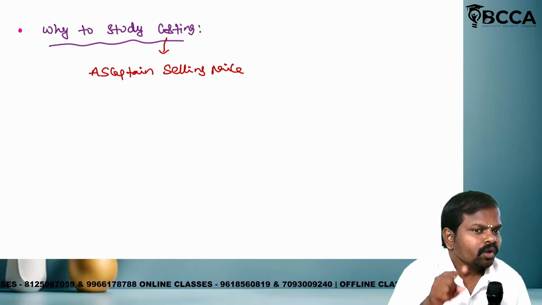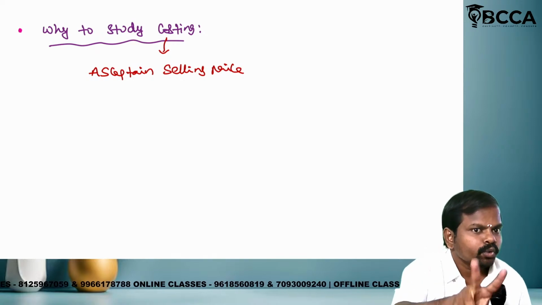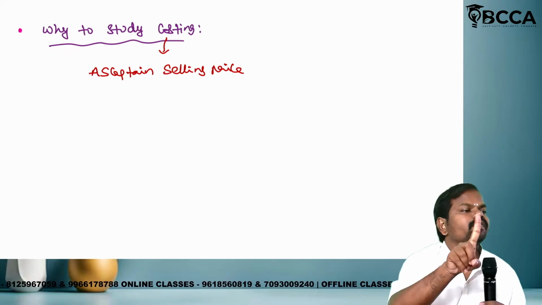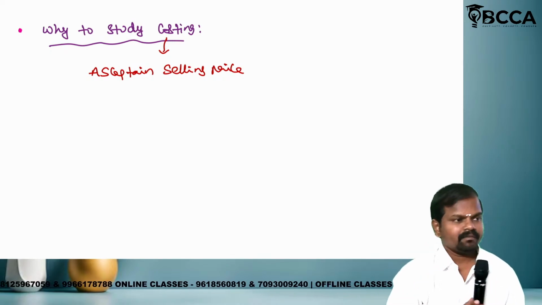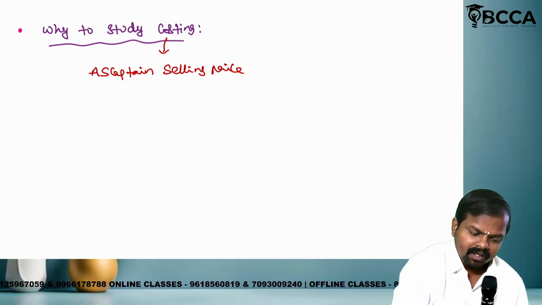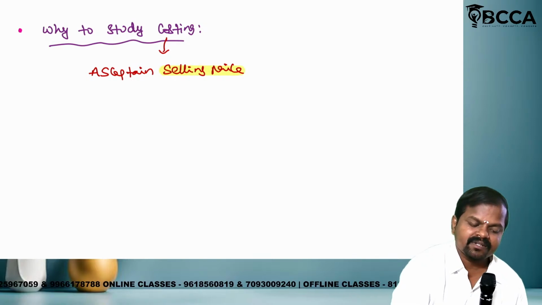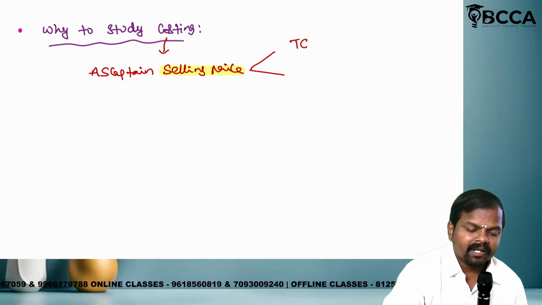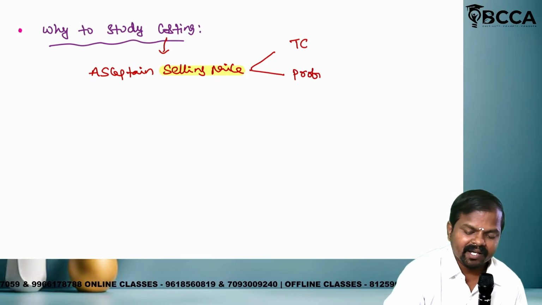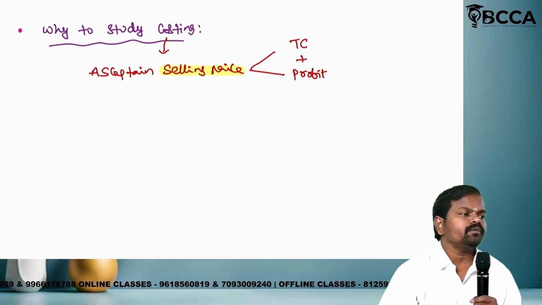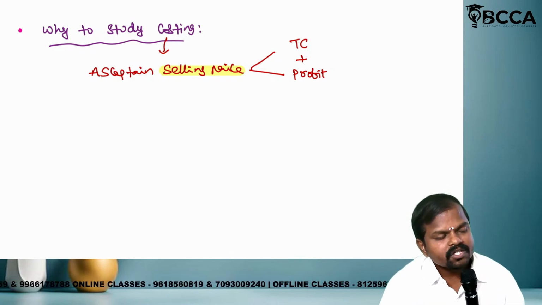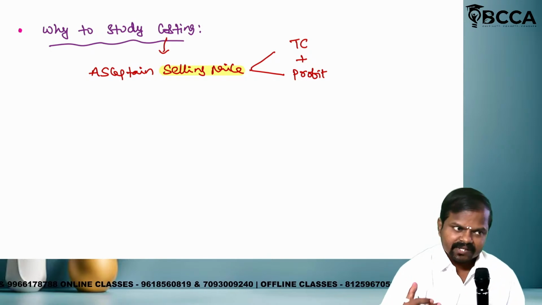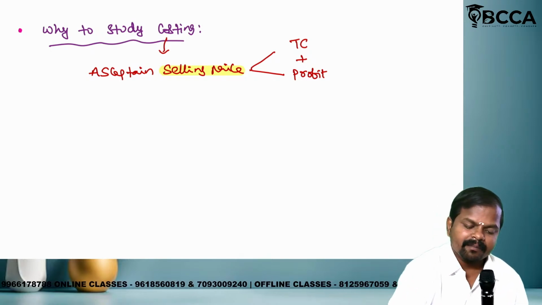It means if you want the selling price, two elements should be helpful. Element number 1, total cost. Element number 2, profit. So for ascertaining selling price, total cost plus profit is equal to selling price, or sales. Listen carefully.